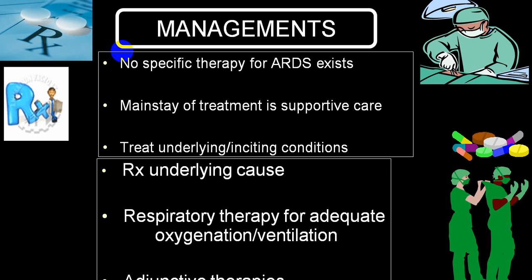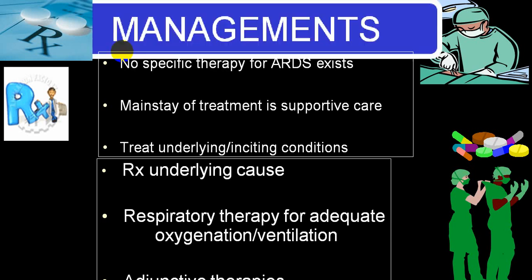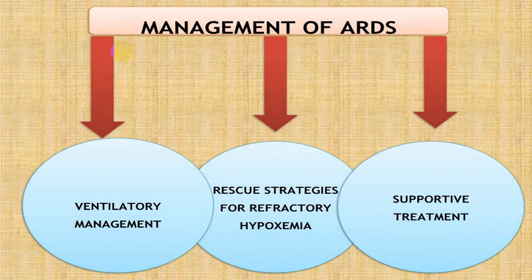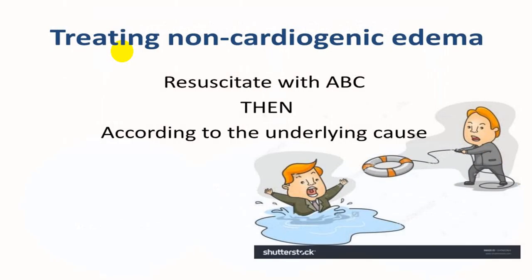Mainly the person has to be treated for hypoxia. Supportive means oxygen plus ventilation and adjuvant therapy. So ventilatory management, treatment for refractory hypoxia, and supportive treatment.